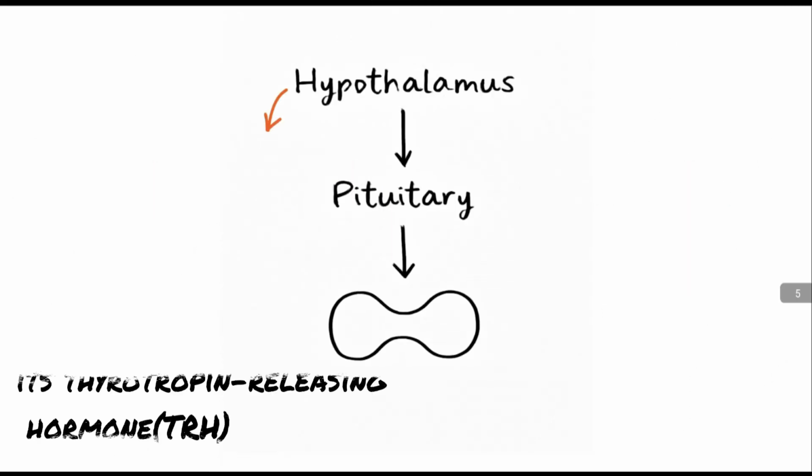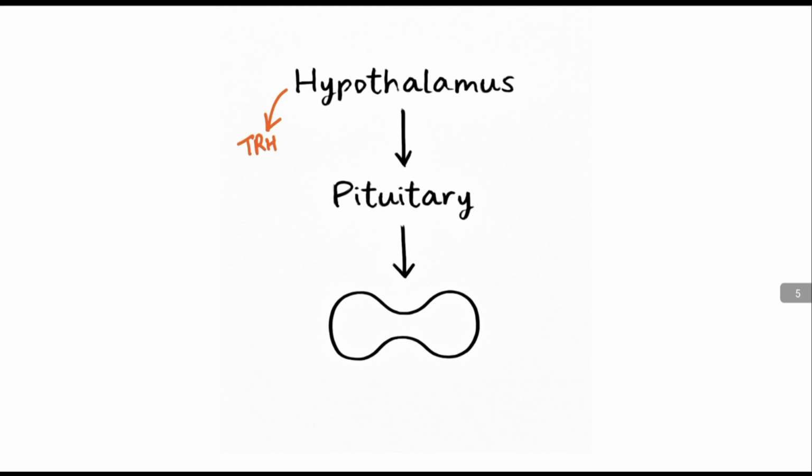The hypothalamus secretes the thyrotropin releasing hormone. This thyrotropin releasing hormone then acts on the anterior pituitary, which then releases the thyroid stimulating hormone. The thyroid stimulating hormone acts on the receptor present on the thyroid follicles. Suppose this represents a thyroid follicle, and here is the location of the TSH receptor. When TSH acts on the receptor, this results in increased thyroid uptake and increased synthesis of thyroglobulin,